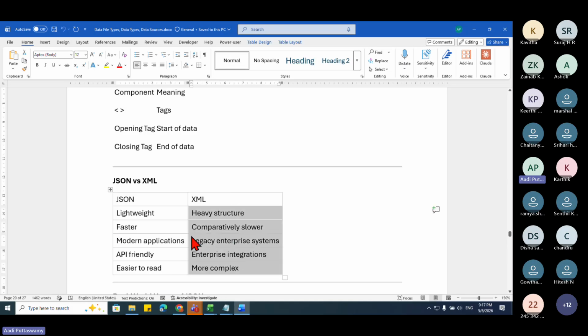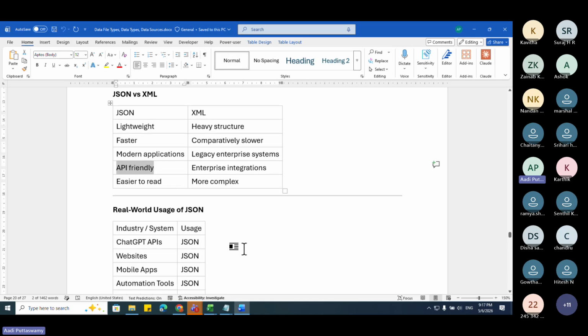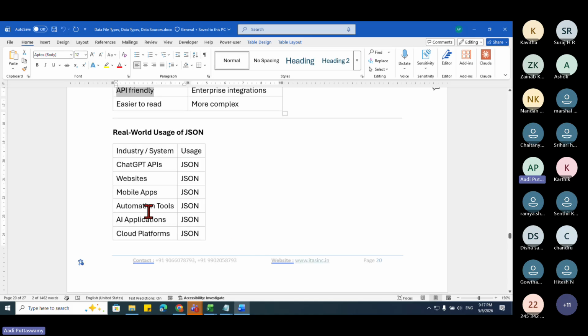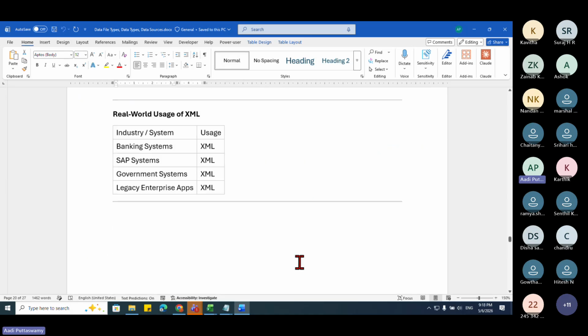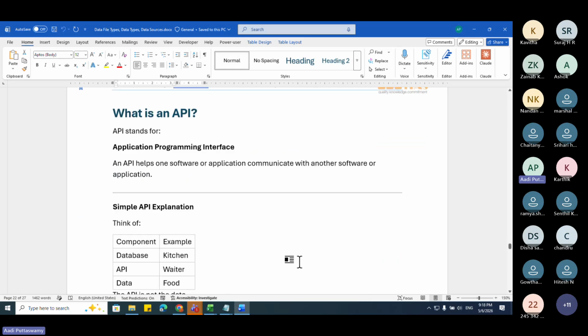So it is not much used now. JSON is lightweight with a light structure, and you can see it is much faster. XML is a little slower, with heavy structure, used in legacy enterprise systems, while JSON suits modern applications and API-friendly interaction. So these APIs are very important now, because all the apps, all the AI tools, all the AI applications work on JSON. Okay. All right. So let me go here, and then we'll understand about API. Before going to this API, we'll go here.